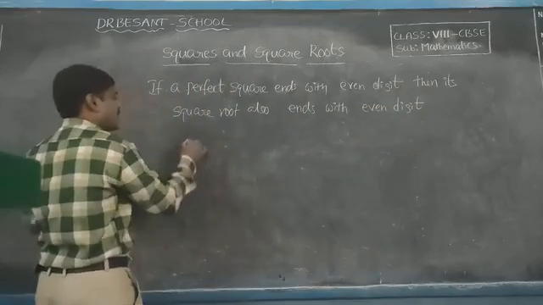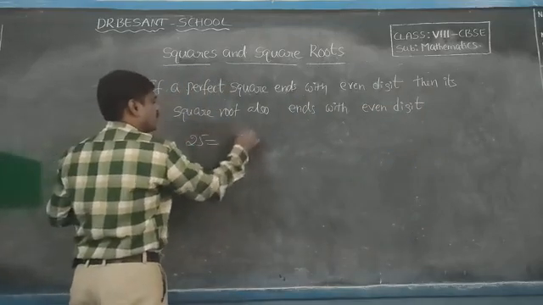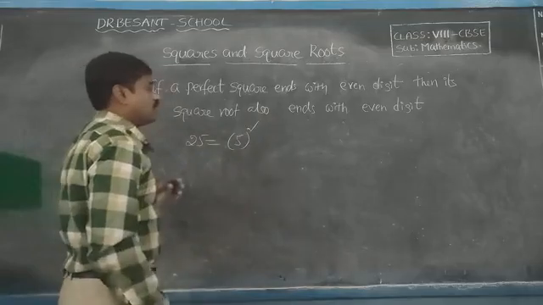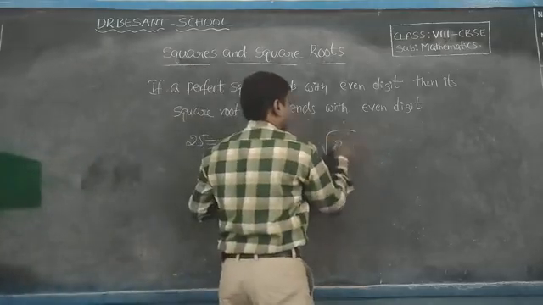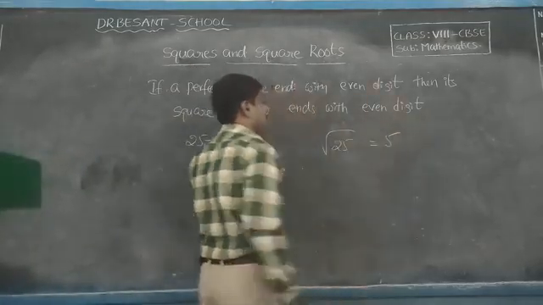So 25 is equal to 5 square. So root of 25 is equal to 5.